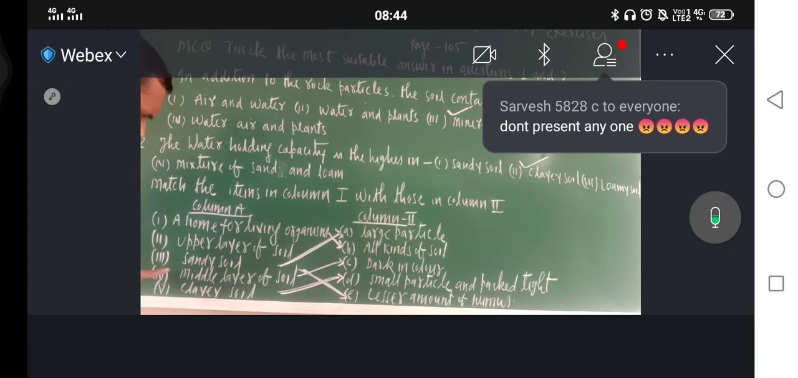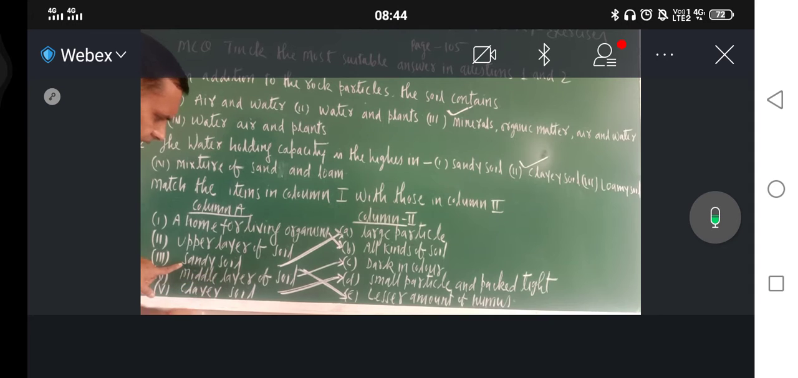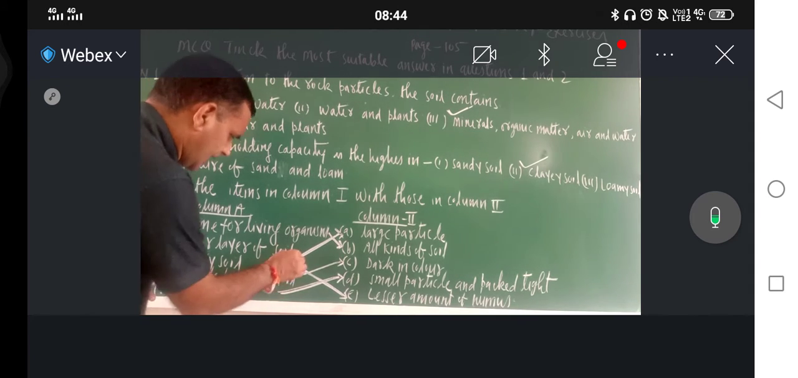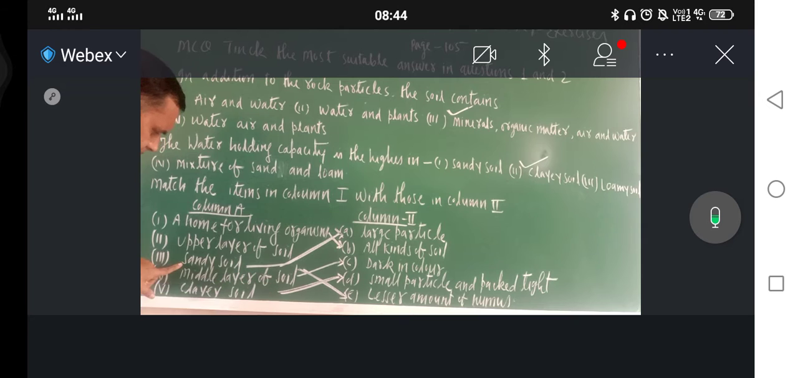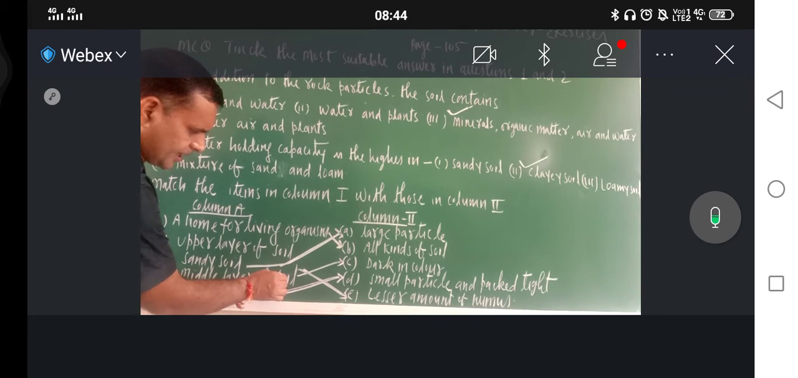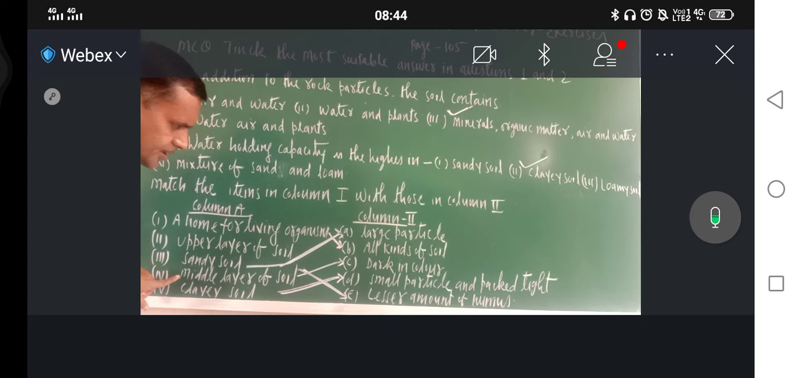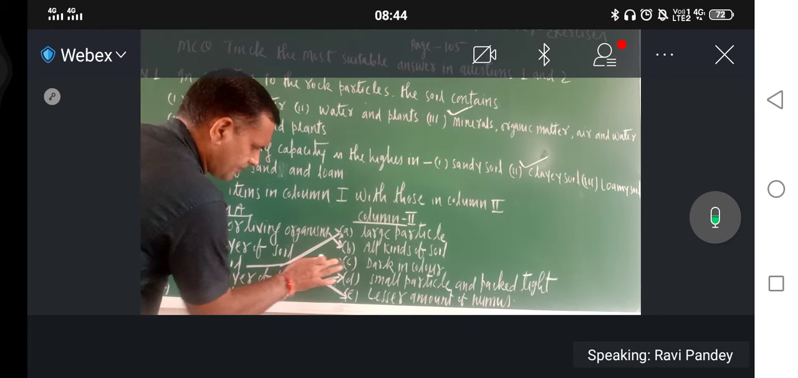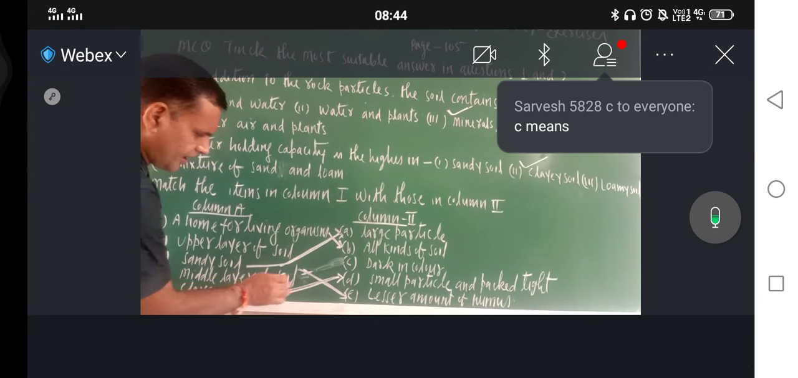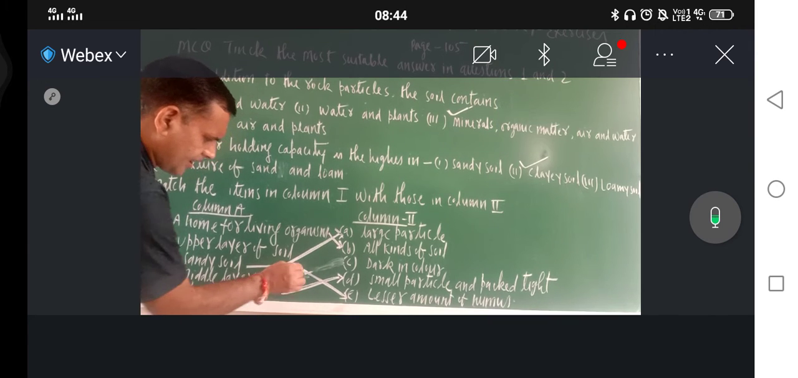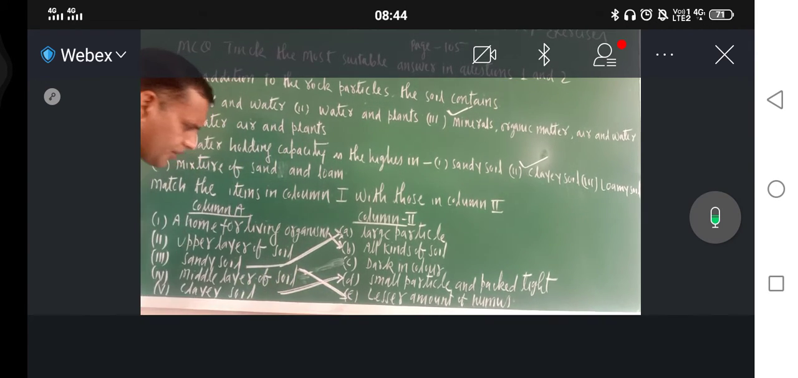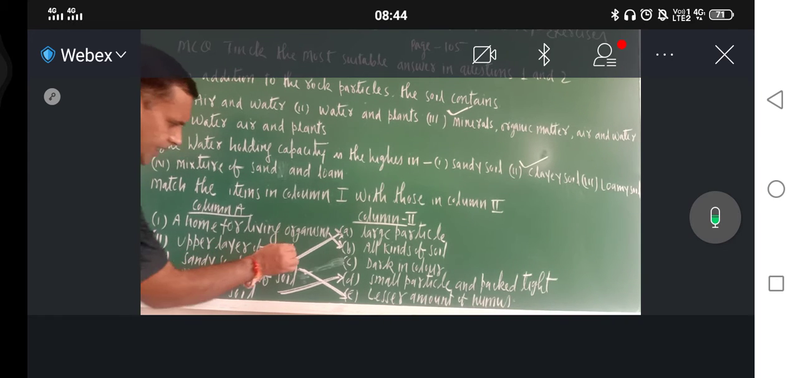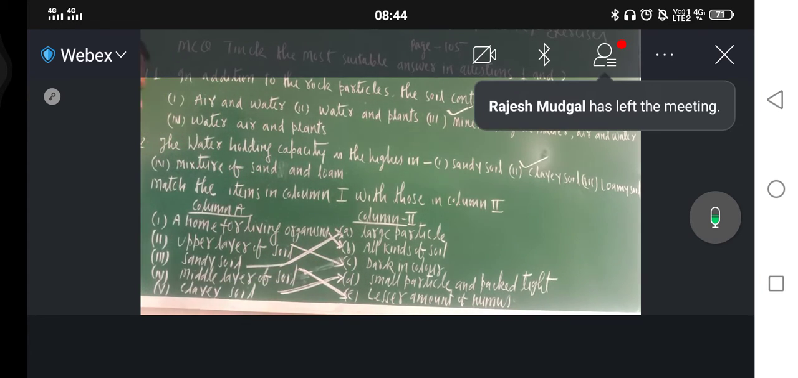Fifth one. Okay, just let me see this one. Sandy soil. Sandy soil, large particle, correct? Now middle layer of the soil. Middle layer of the soil is lesser amount of humus. This is the correct option. Now upper layer of soil, that is dark in color. Okay. Now all matches are correct now.